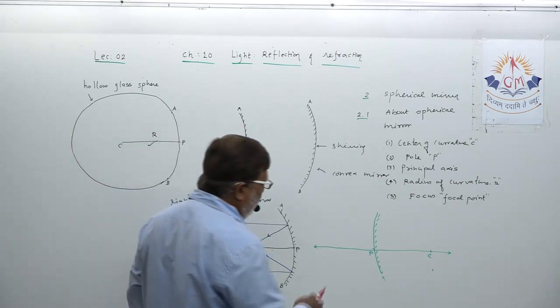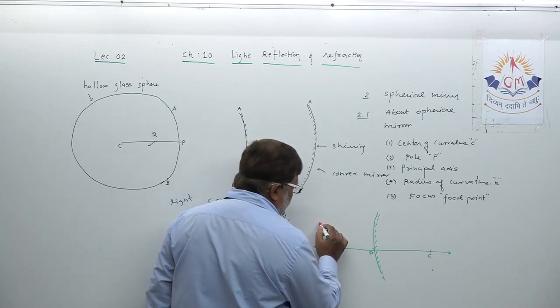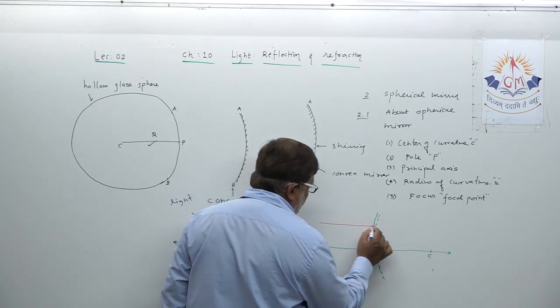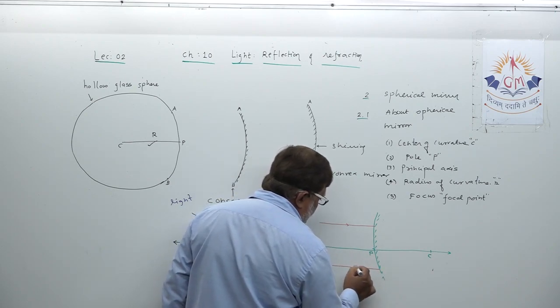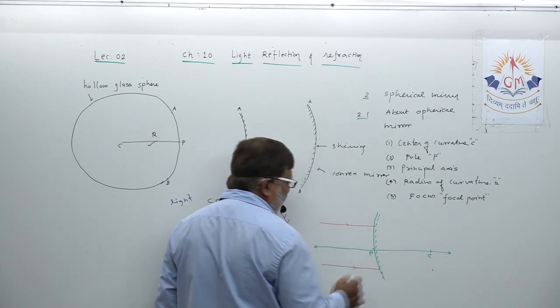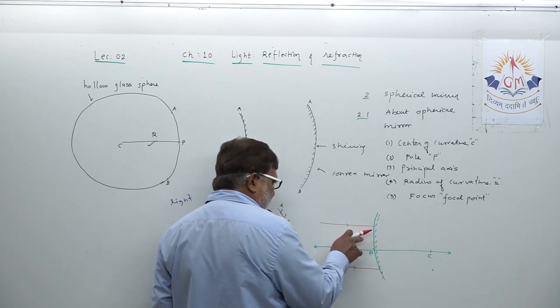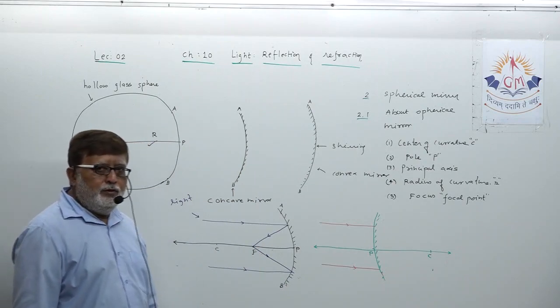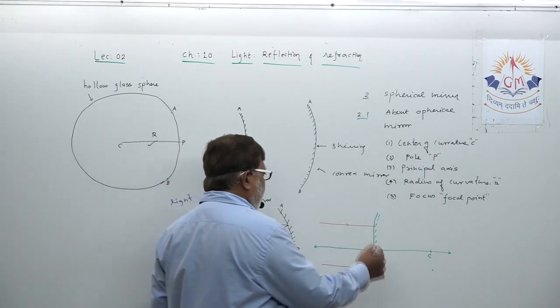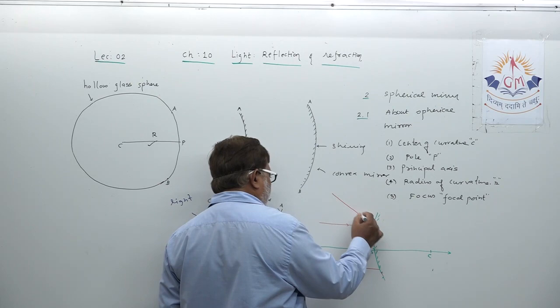Suppose two rays of light parallel to the principal axis fall on the mirror. After reflection they will not converge at a fixed point. They will diverge from each other this way.